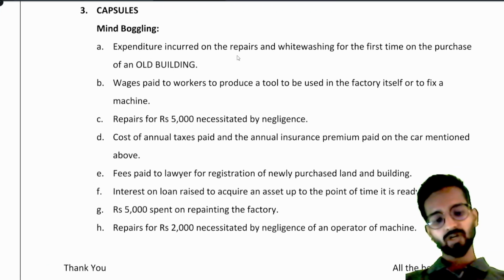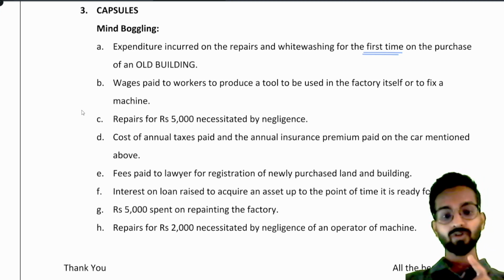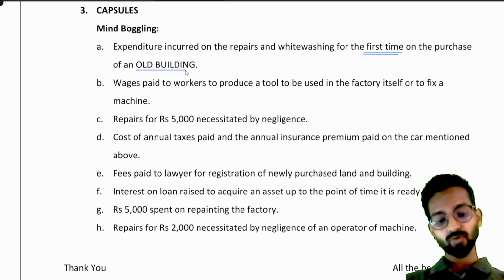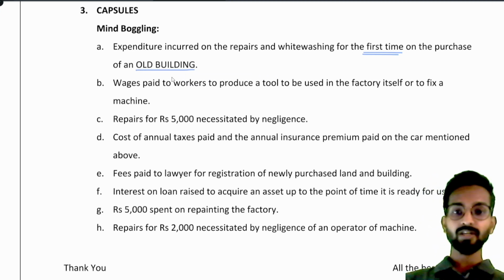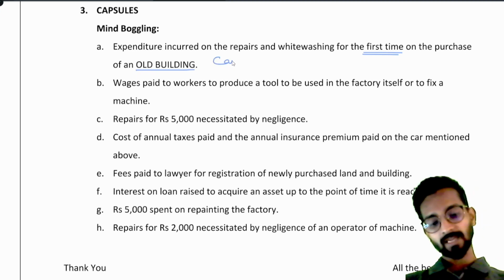Expenditure incurred on the repairs and whitewashing for the first time on the purchase of an old building. See, we are repairing and whitewashing for the first time. Now if it is for the old building, why are we repairing or whitewashing it? To make it new again, to make it better for use, obviously. So that is our capital expenditure.